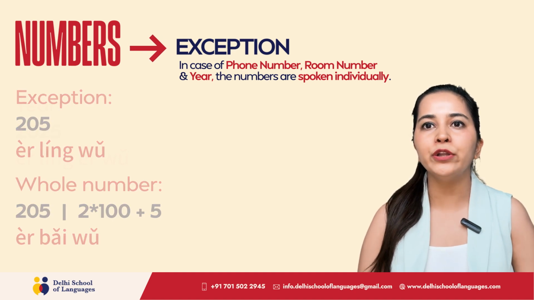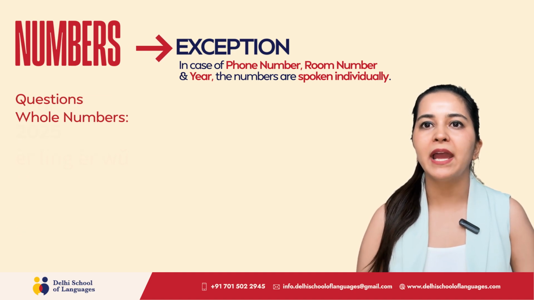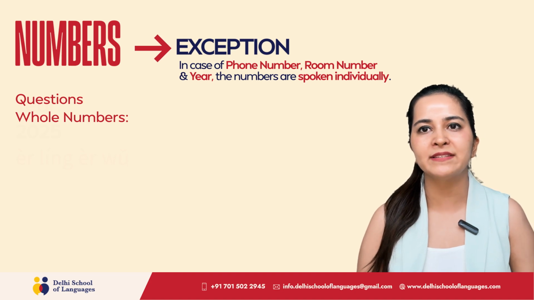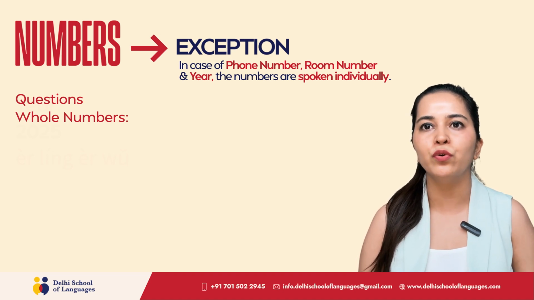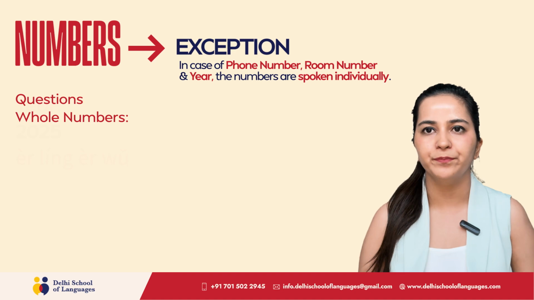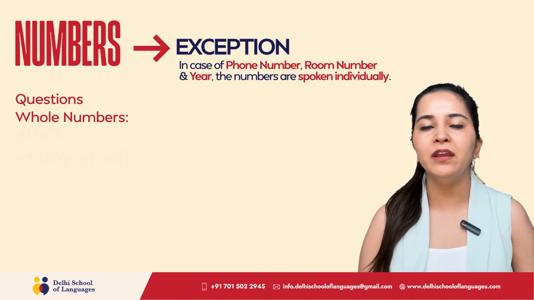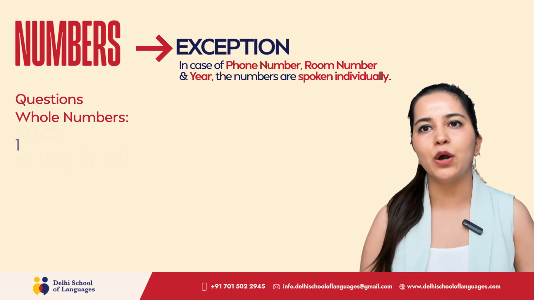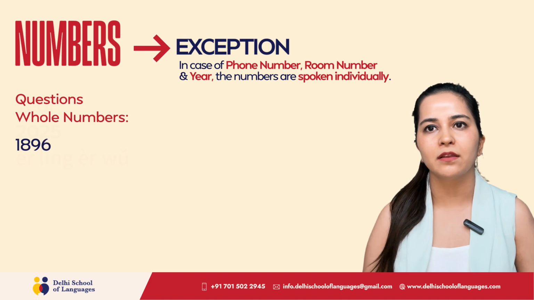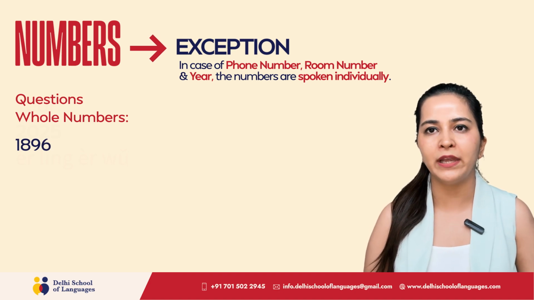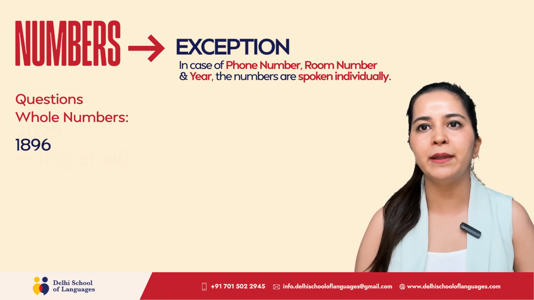Now I am going to put some questions of numbers to you and you will write down the answers in the comment section and we will revert back to you if the answers are correct or wrong. The first number will be whole number 1896. You will break it down into place values and use the words qian, bai, shi.